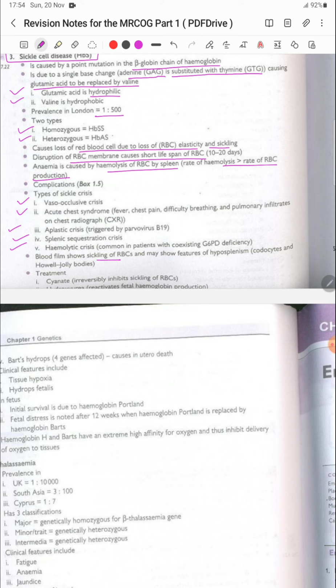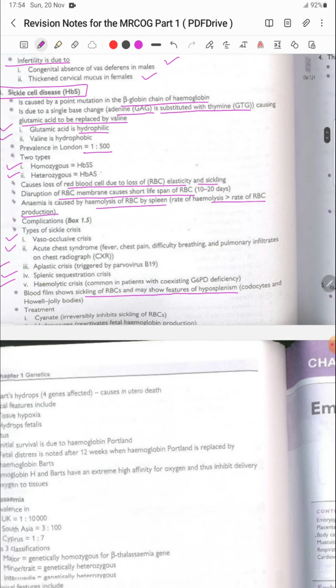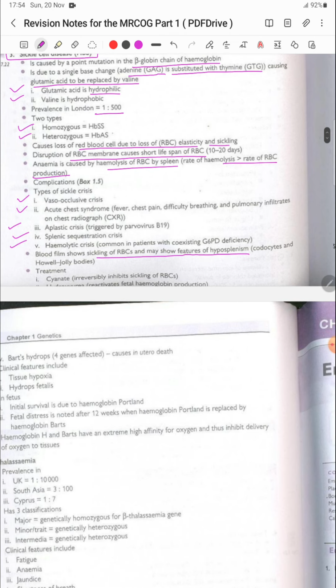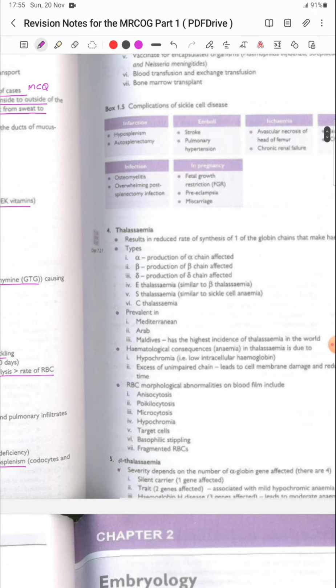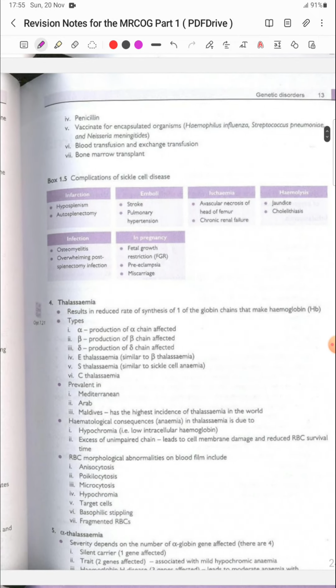The blood film shows sickling of the RBCs, and may show features of hyposplenism, such as codocytes and Howell-Jolly bodies. Treatment includes hydroxycarbamide, which helps prevent the sickling of the RBCs, and something to promote fetal hemoglobin production, then penicillin and vaccines against the encapsulated organisms, Haemophilus influenzae, Streptococcus pneumoniae, and Neisseria meningitidis, and blood transfusion and exchange transfusions, and bone marrow transplant.